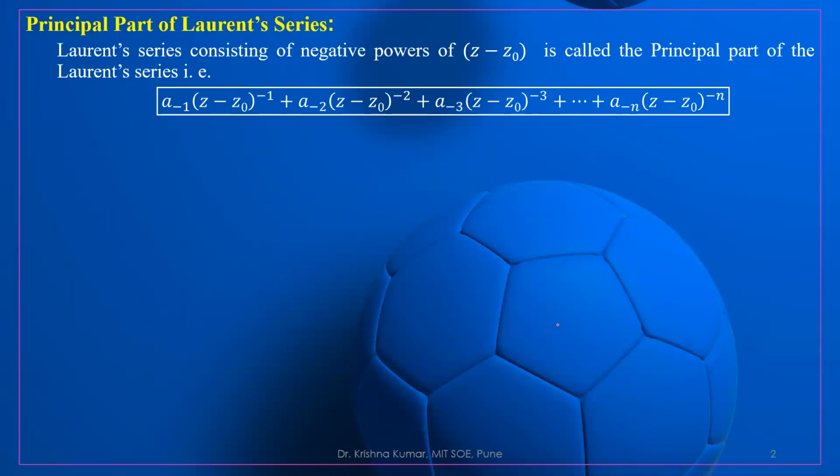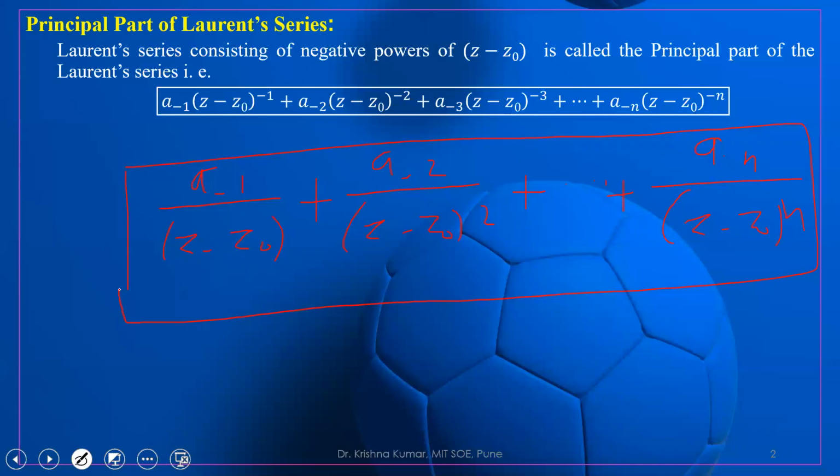So what will happen? This will be a minus 1 upon z minus z0, which comes in the denominator, plus a minus 2 upon (z minus z0) to the power 2, and so on, plus a minus n upon (z minus z0) to the power n. So this is called the principal part of the Laurent series.